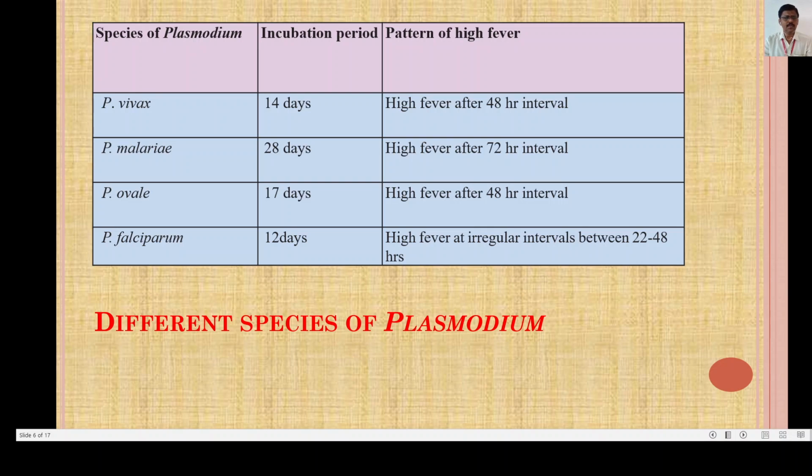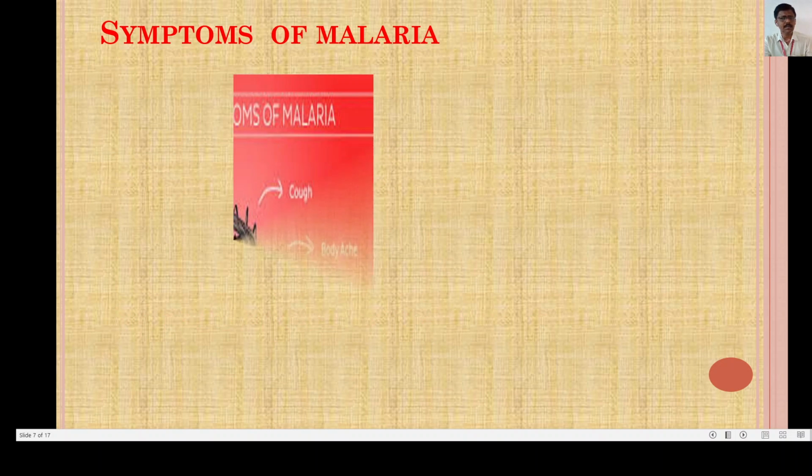And this was about the 4 species. Now these species of Plasmodium are often asked in multiple choice questions, and you have to study and remember them. Next, the symptoms of malaria.